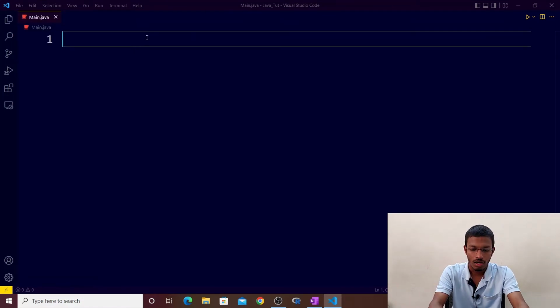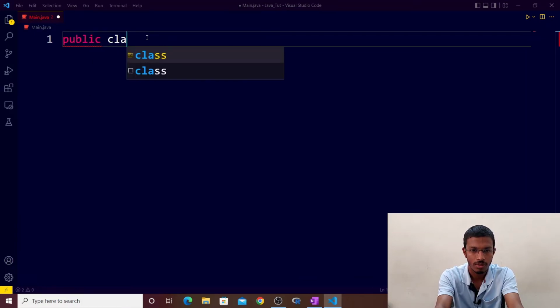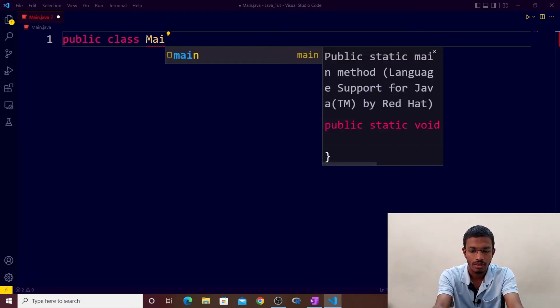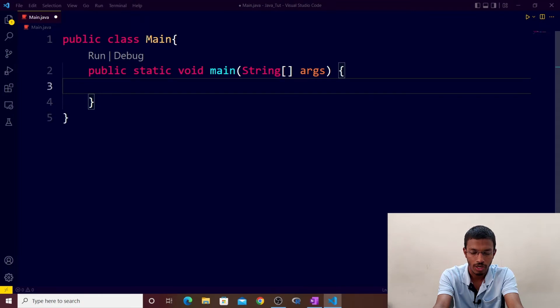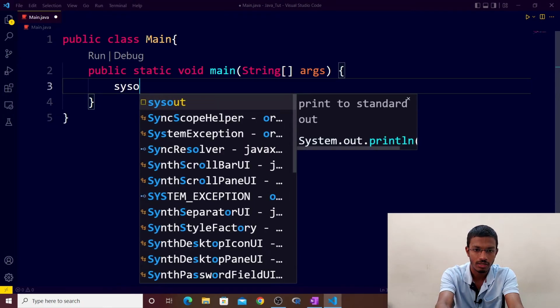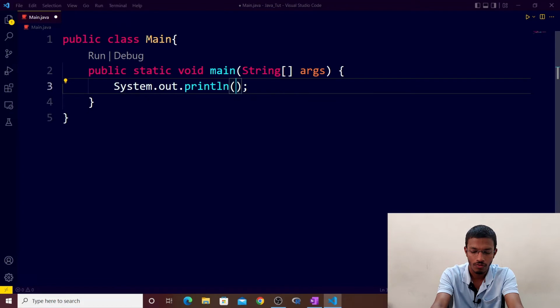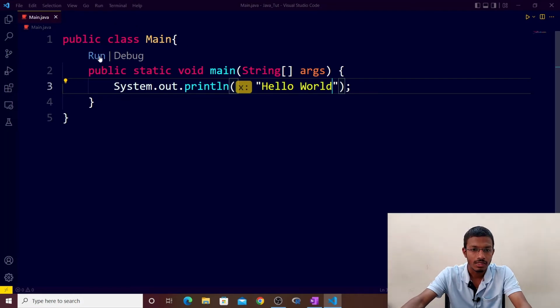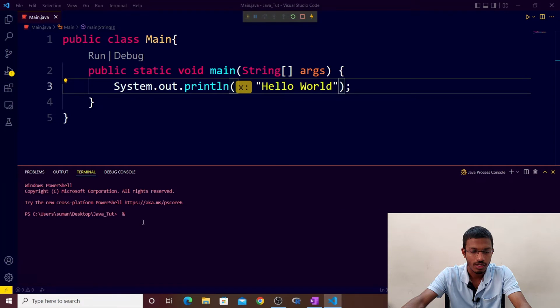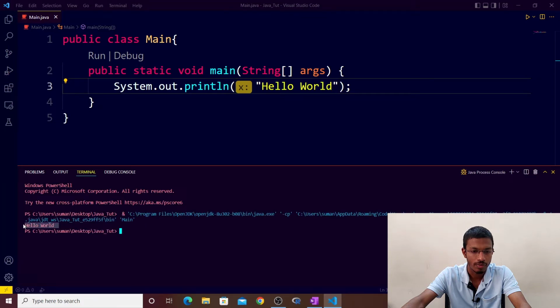First of all I will write public class main. Why I wrote main, I will show you everything. Right now I'm writing PSVM, that is public static void main(String[] args), and then I write sysout, as in Visual Studio Code, and put Hello World. Just save it and click run. When you execute this program, you will see Hello World printed in the terminal.